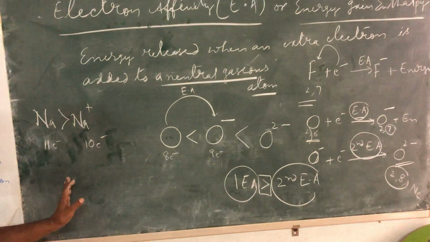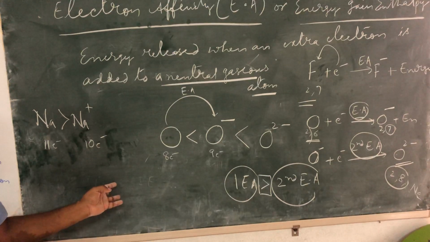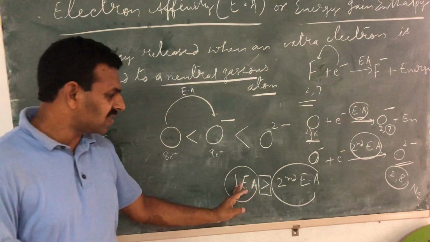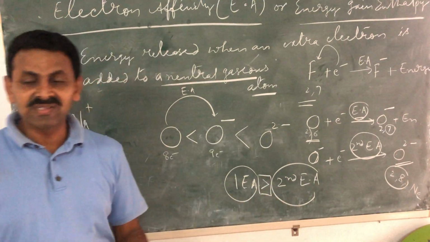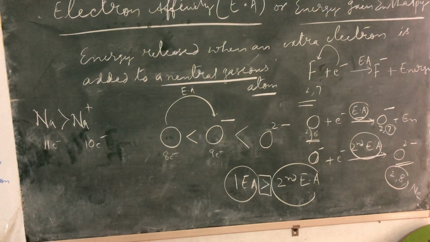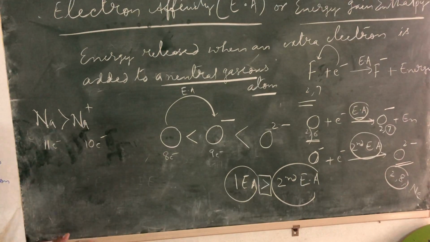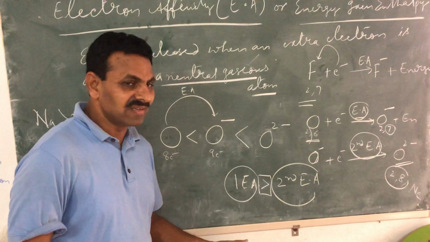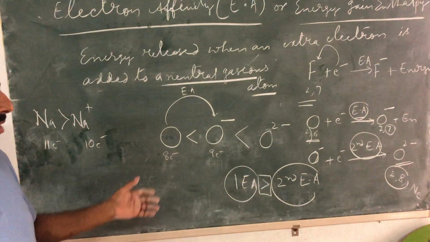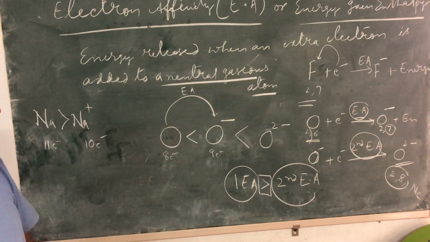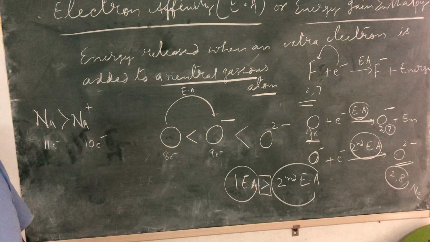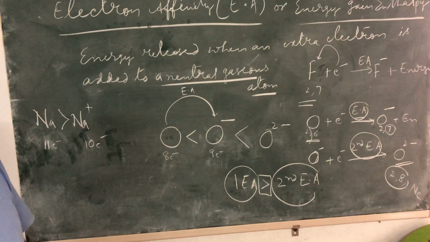There, first ionization energy is less than second ionization energy. Here, first electron affinity is greater than second electron affinity. When you try to understand with different examples, we can easily remember what happens in which case. Okay, so this is all about electron affinity.